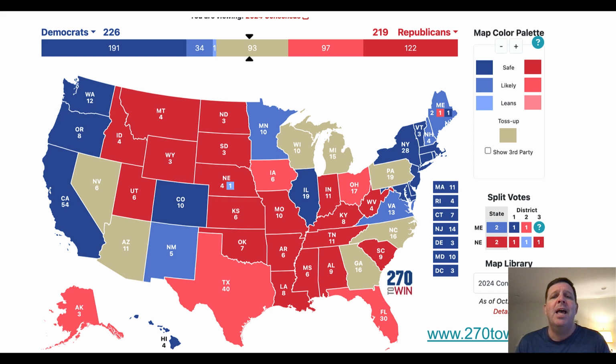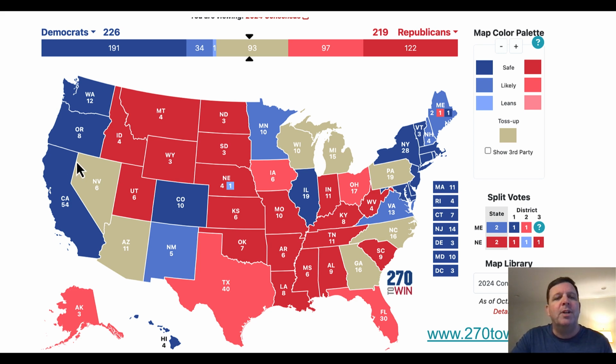So this is the current map, and you're like, whoa, what is this? So let's look at it a little more closely. Anything in blue represents states that have traditionally voted for the Democrats. The darker the blue, the more likely that is to go to a Democratic candidate, in this case, Vice President Kamala Harris.